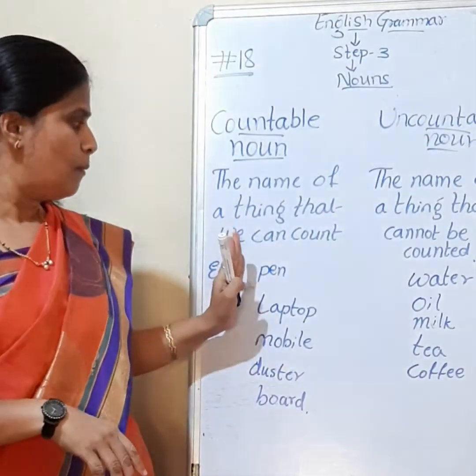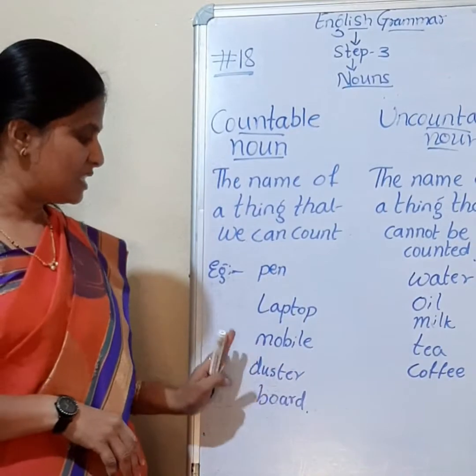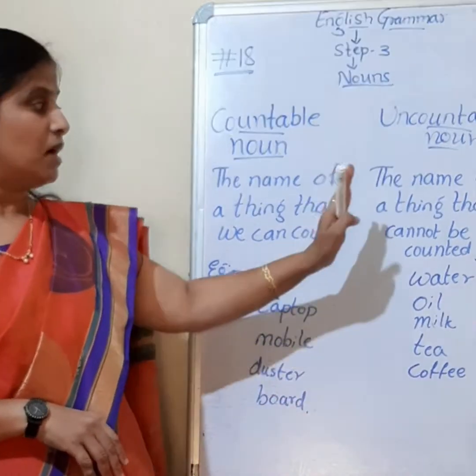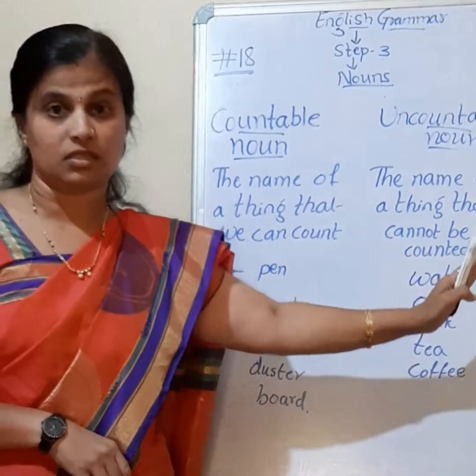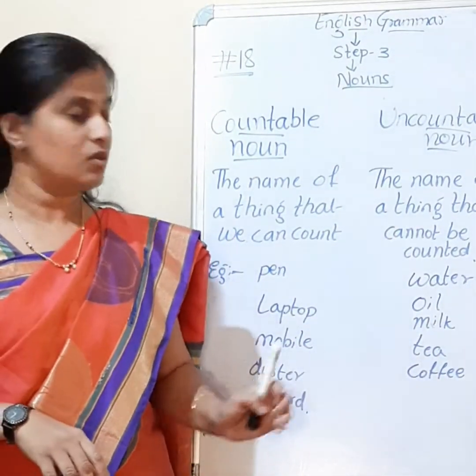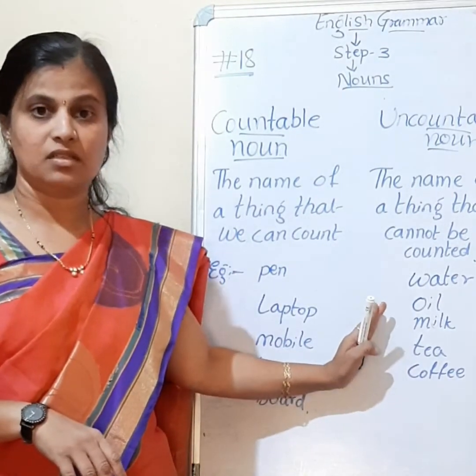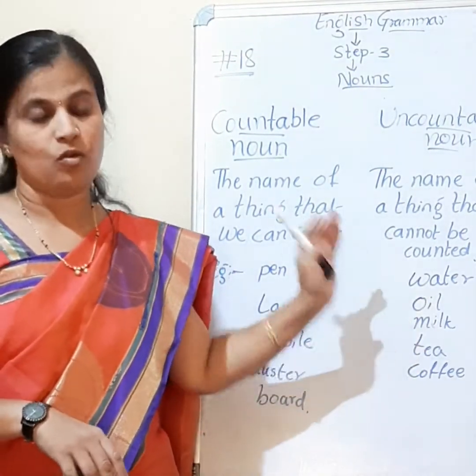See here, example: pen, pens; laptop, laptops; mobile, mobiles; duster, dusters; board, boards. But we cannot say water, waters. We have to say get some water. Get some oil, get some milk. So we cannot say a number before these words.